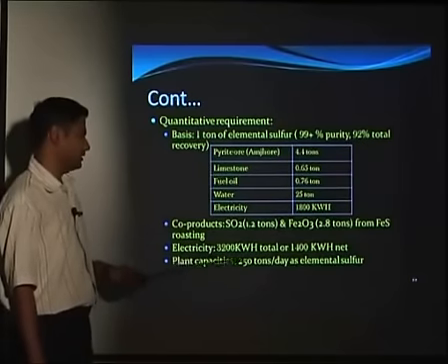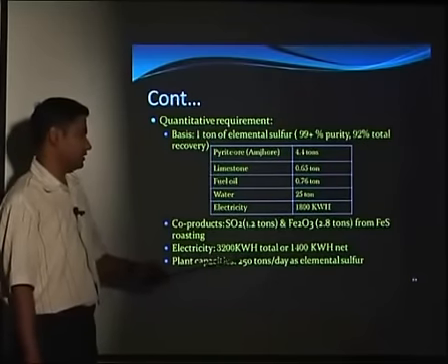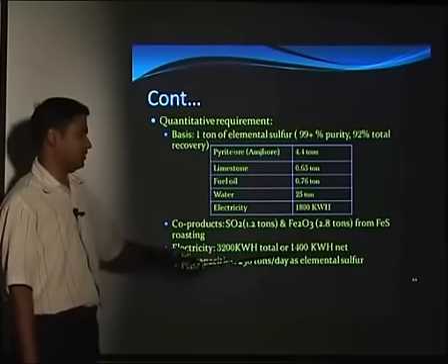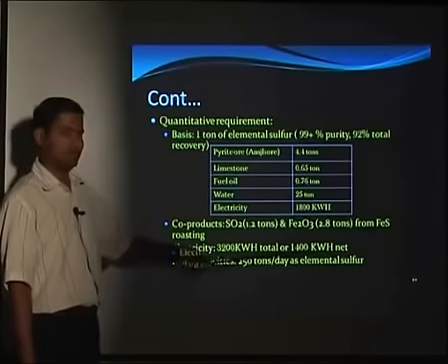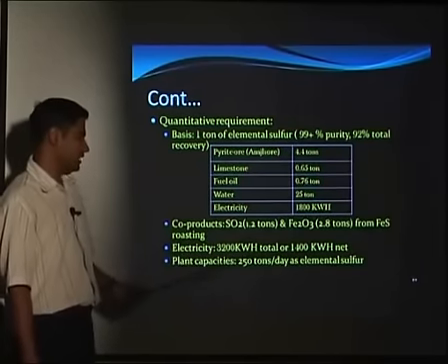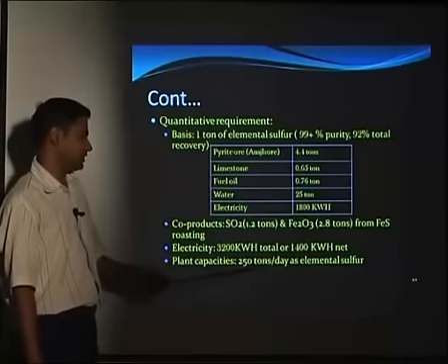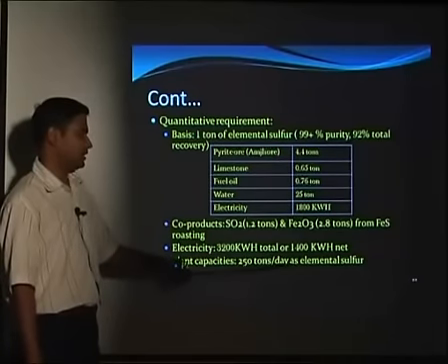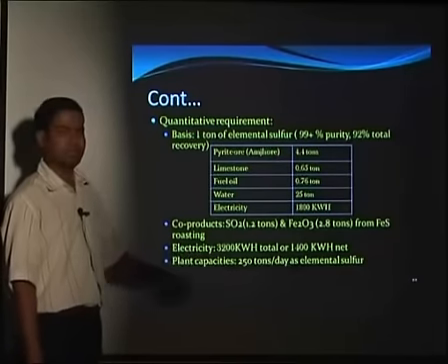So here electricity is 3200 kilowatt hours total consumption, or 1400 kilowatt hours net consumption. The capacity of plants is around 250 tons per day if we are getting the elemental sulfur.